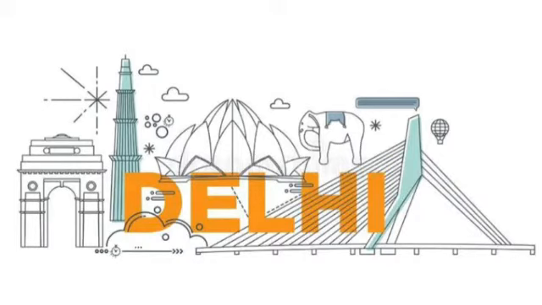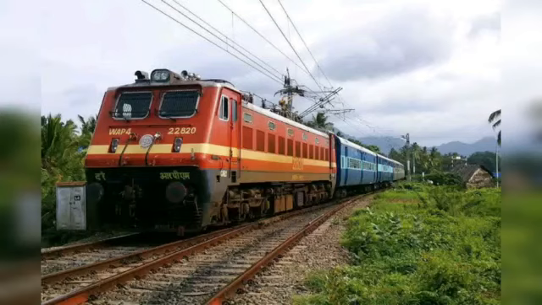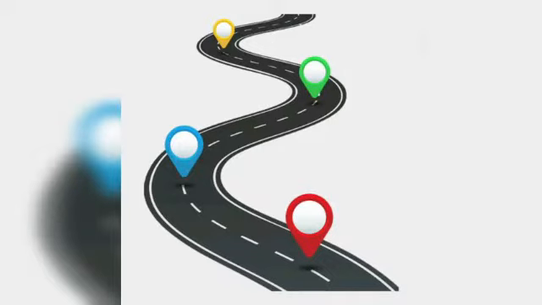So we'll see the first subheading, that is how to go there. You will try to find out different ways, correct? So how to go there means what? There are only three routes by which you can reach a particular place. The first route is the roadways, the second route is the railways, and the third route is airways. So the first route will be much longer and it will also take many more days to complete that route.